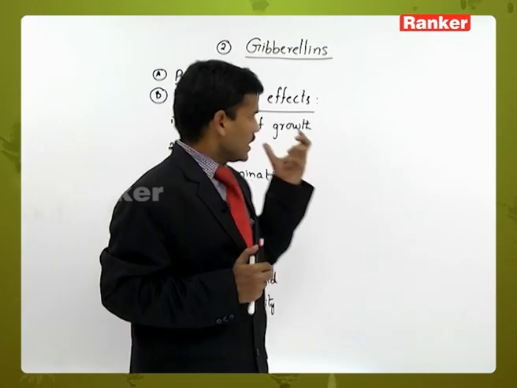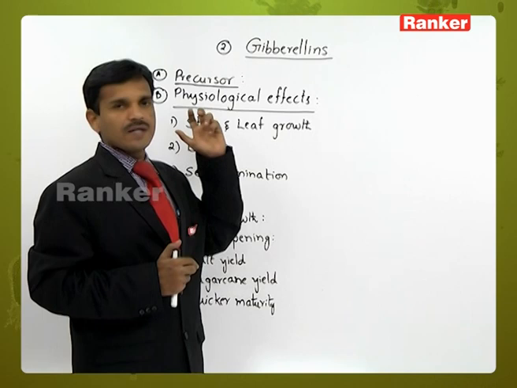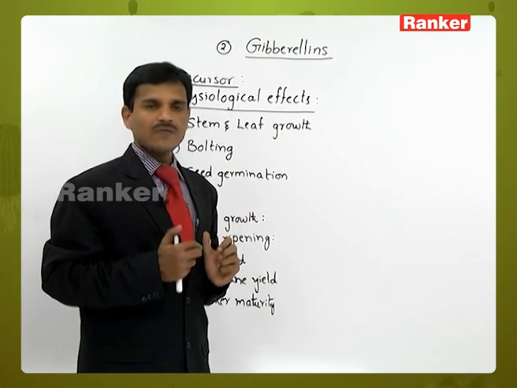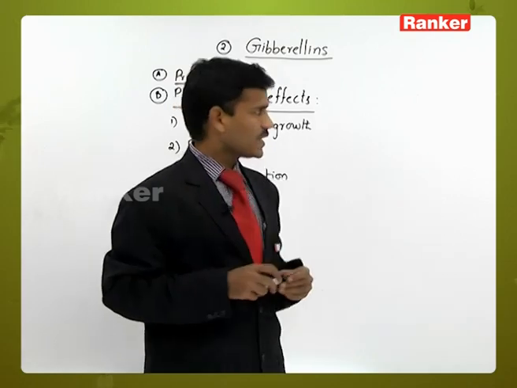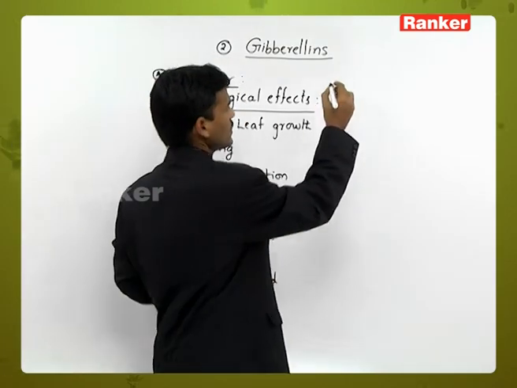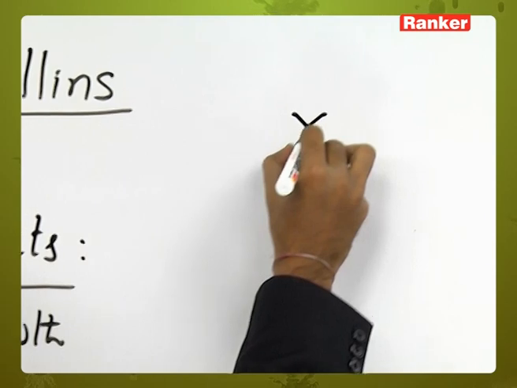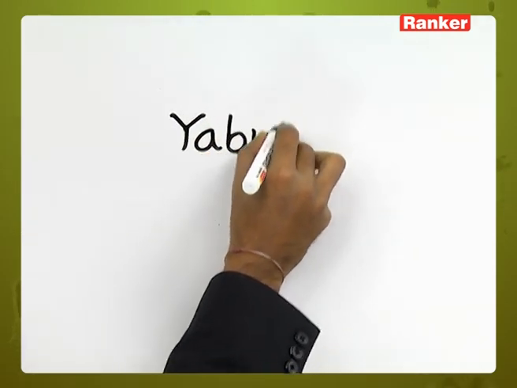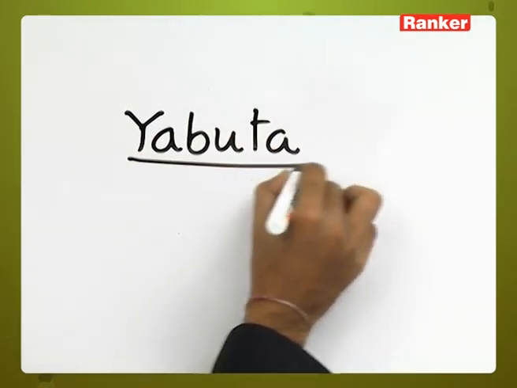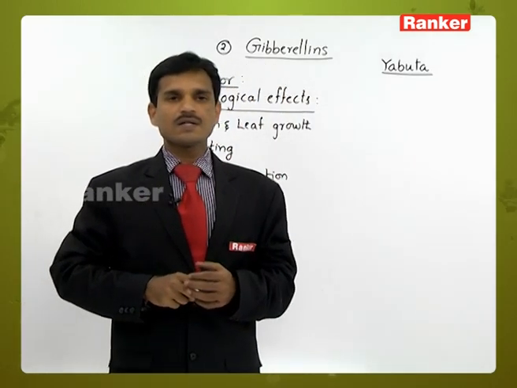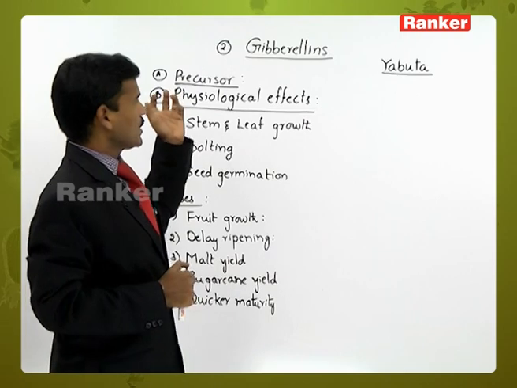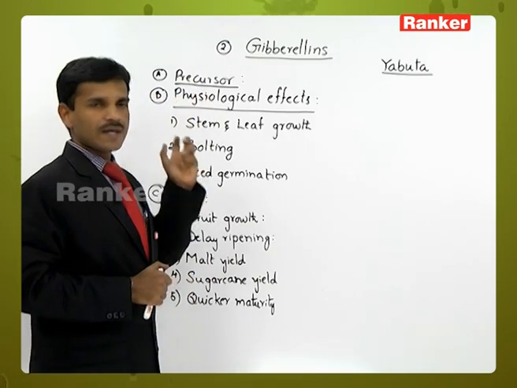Later, many scientists identified and extracted gibberellins from different plants. First of all, the scientist Yabuta extracted the gibberellins, and different types of gibberellins were identified and extracted.